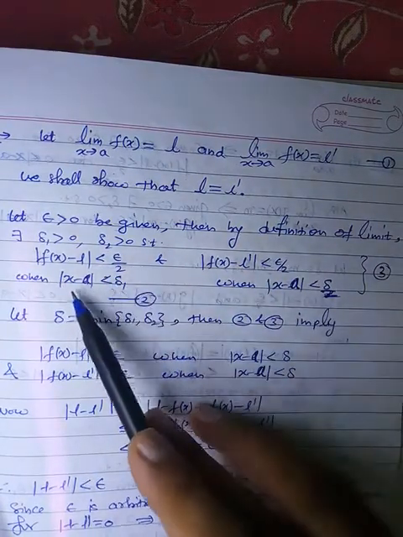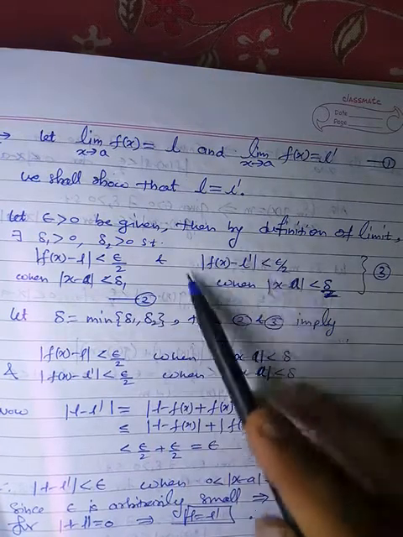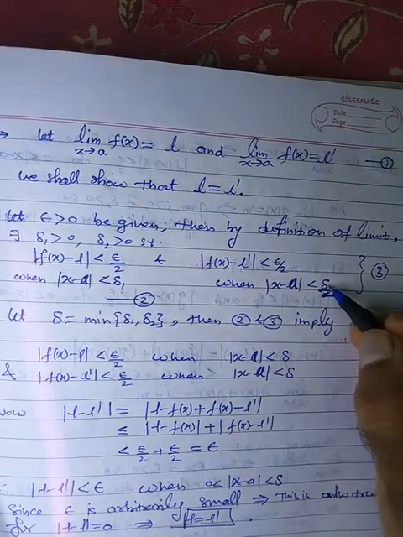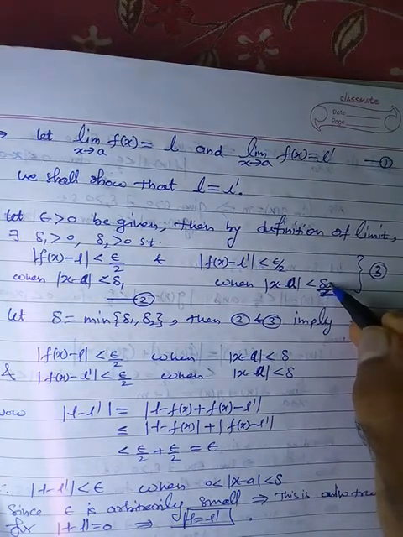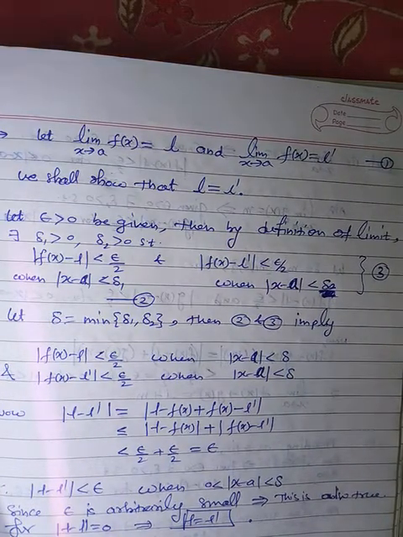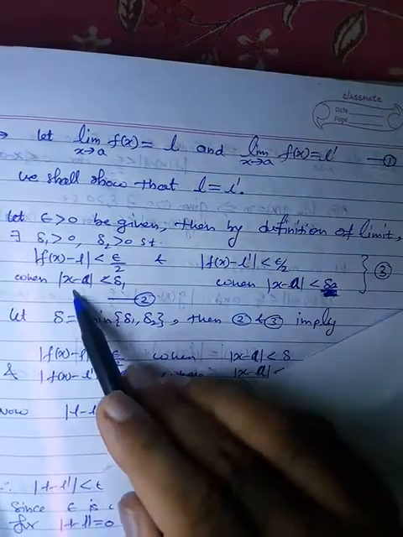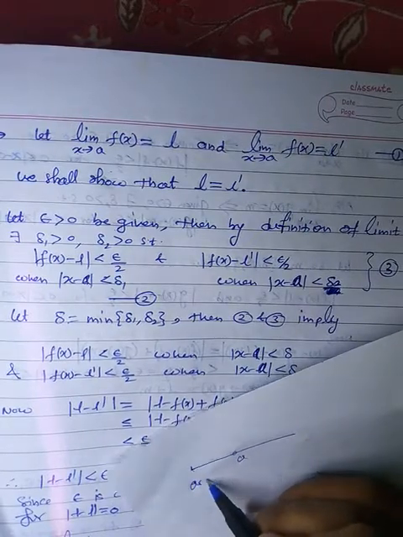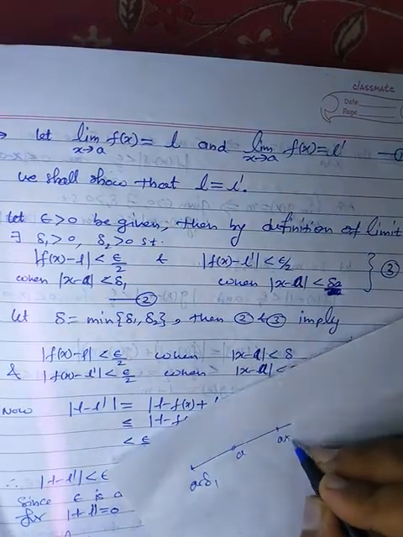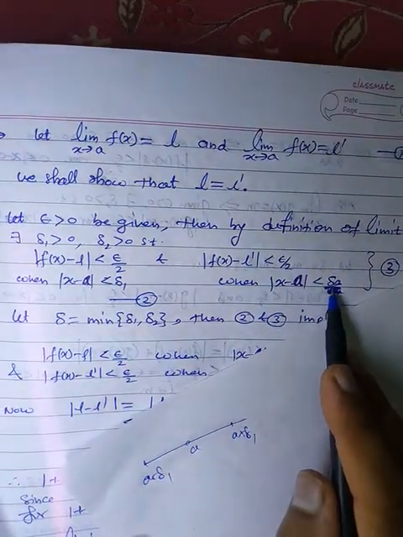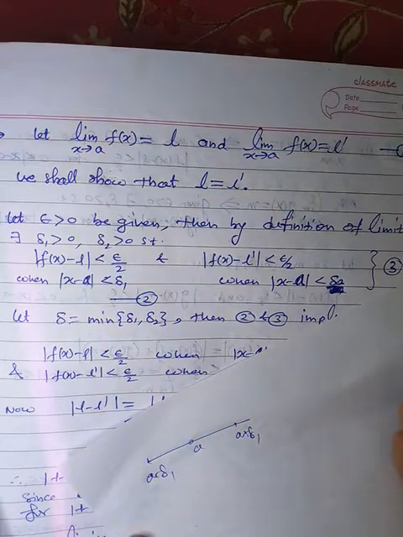For the first part, the condition is |x - a| less than delta 1, and for the second part, the condition is |x - a| less than delta 2. Not delta by 2, this is delta 2. Fine. So now we are having an actual interval around a. If you can see this condition, what is this? This is a, this is a minus delta 1, this is a plus delta 1. Similarly here, this is again the center a, and our interval is a minus delta 2 to a plus delta 2. We don't know whether delta 1 is greater than or delta 2.